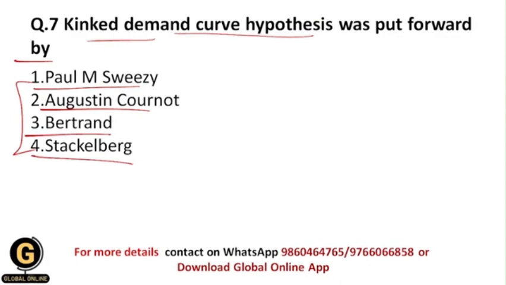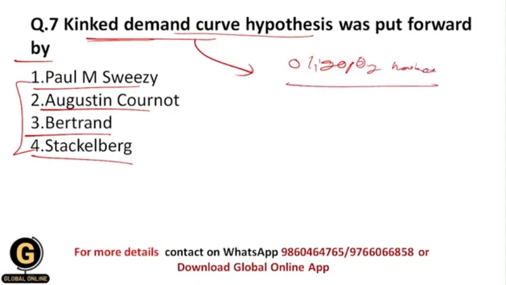So first of all, let us see exactly what the Kinked demand curve hypothesis is. This Kinked demand curve illustrates the interdependence of firms in an oligopoly market. So there is an oligopoly market, and by using this curve we can illustrate the interdependence of firms in this market.